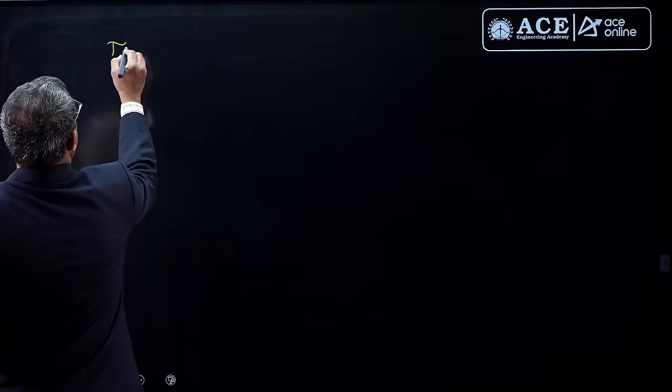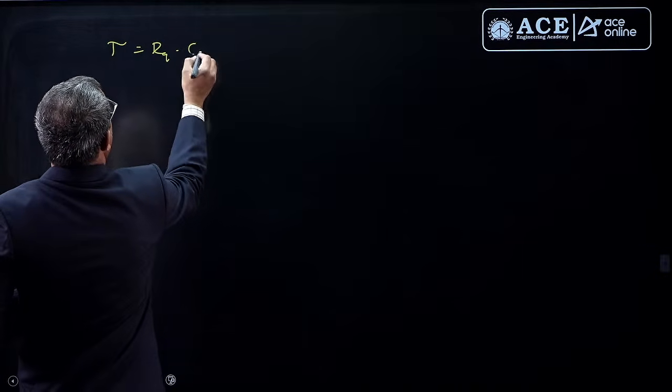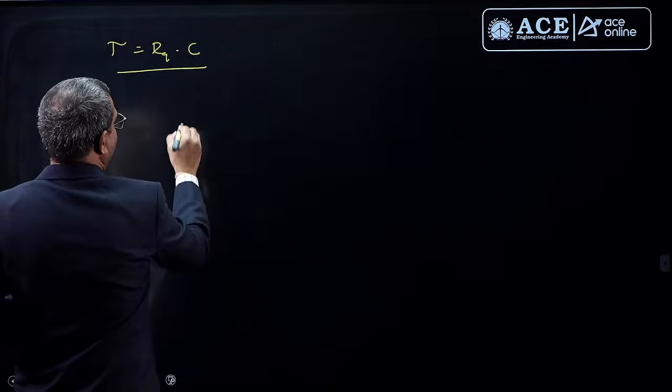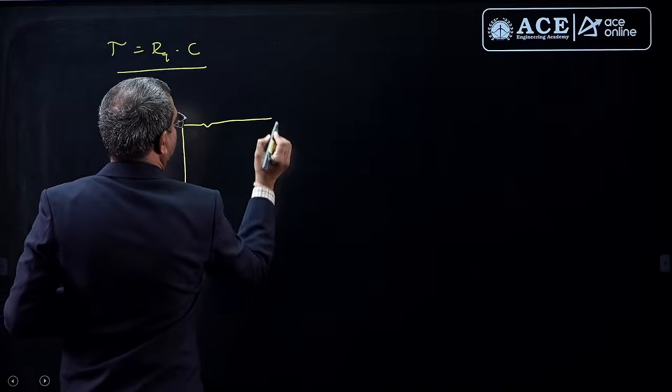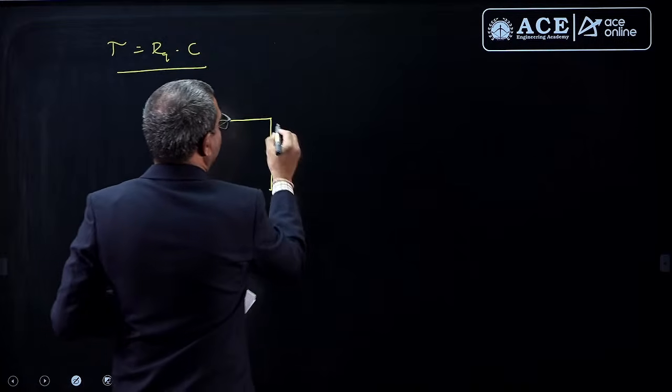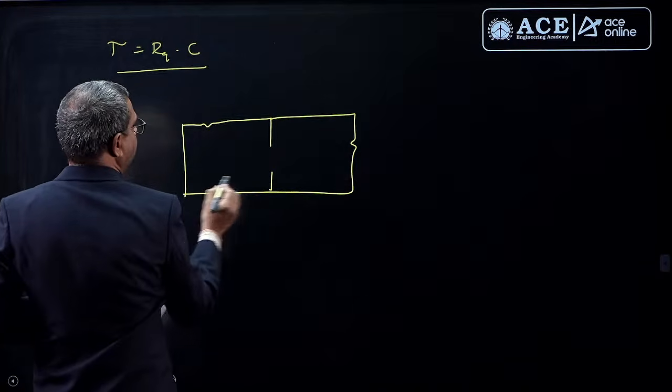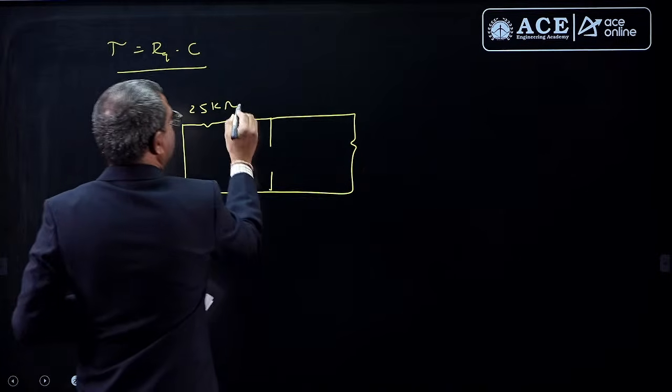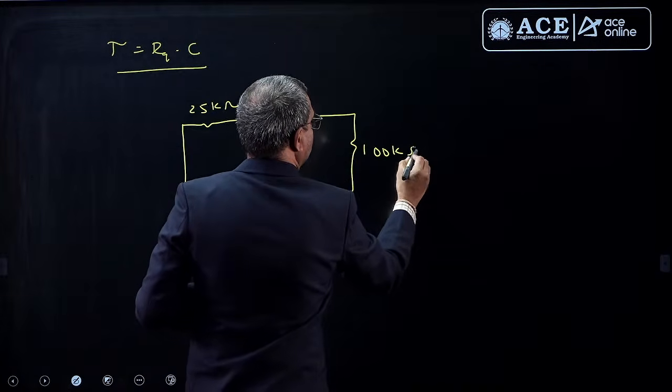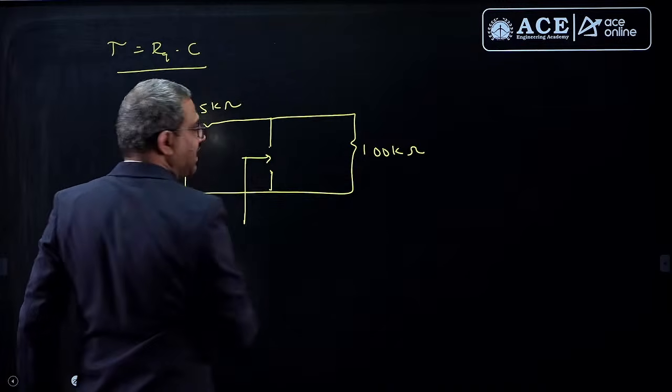Now, let us find tau. Tau is R equivalent into C. Now, if you look at R equivalent, the voltage source is short. This is where the capacitor is connected, and the current source is open. This is the R equivalent. This is 25 kilo ohm and this is 100 kilo ohm. So, if you look from here, what is R equivalent seen by the capacitor?